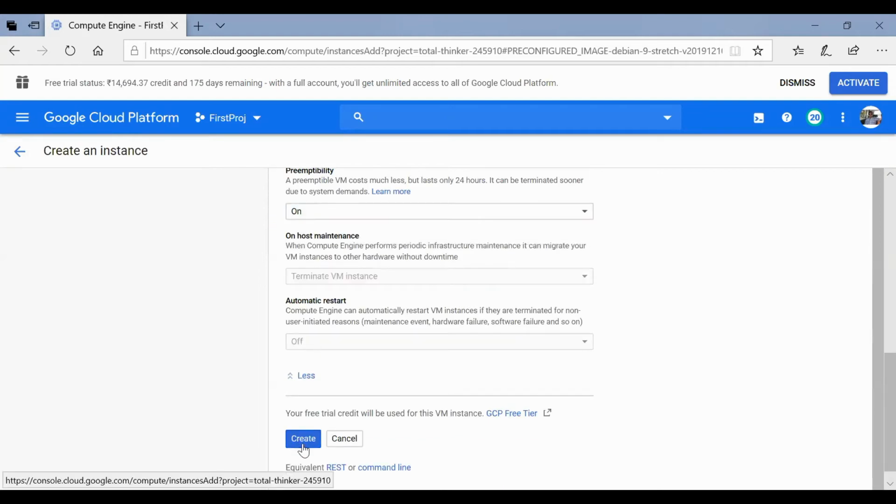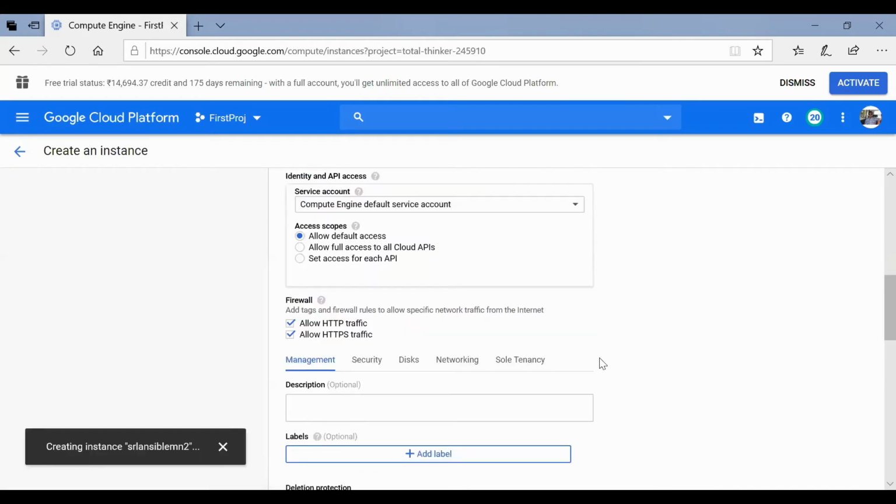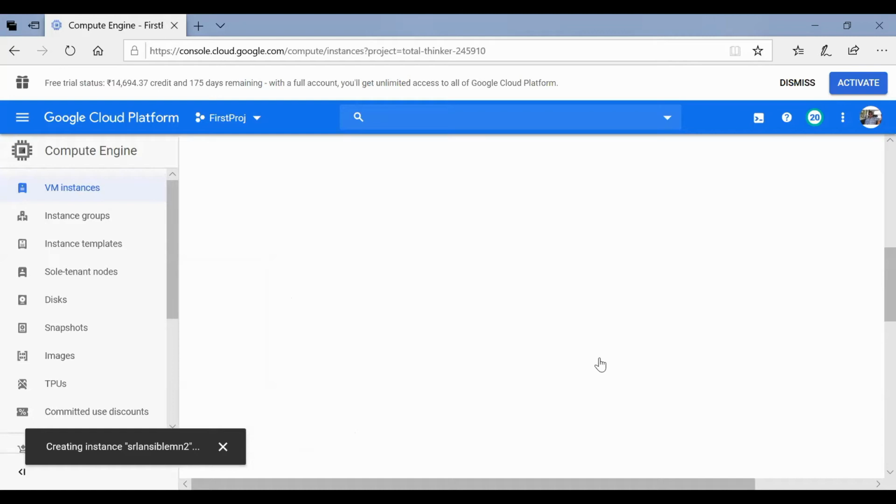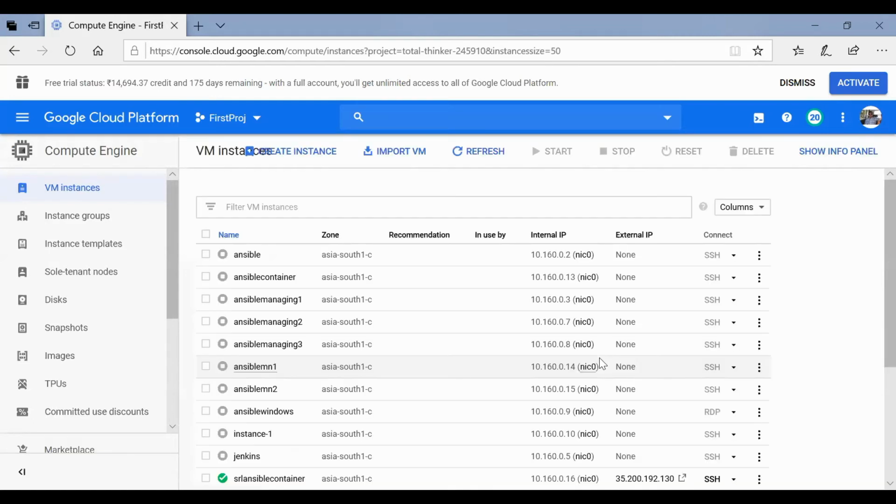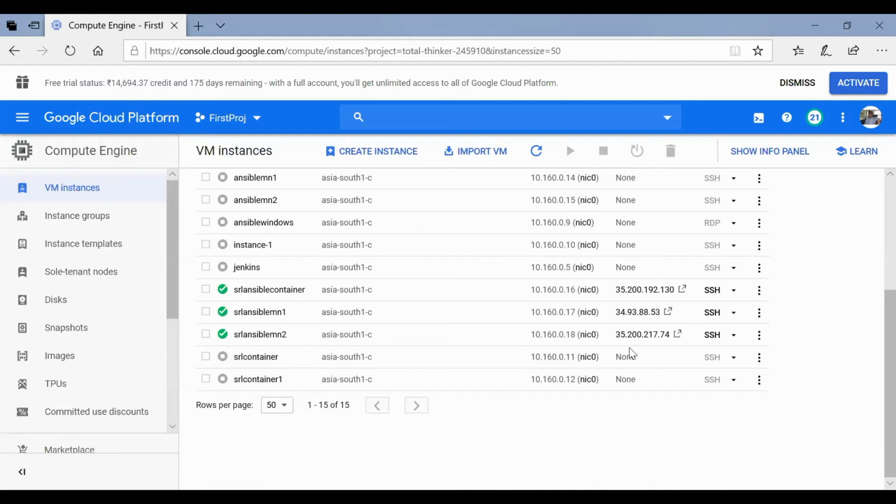Click on create button. Okay. So the step 1 has been completed. The step 1 is create 3 instances, 1 instance for a container and 2 instances for the managing nodes.